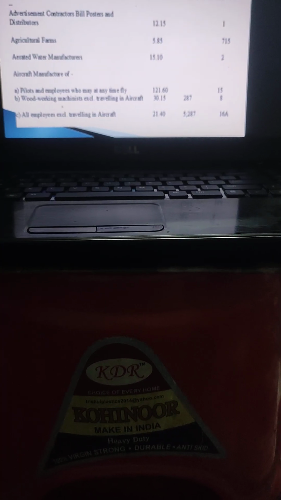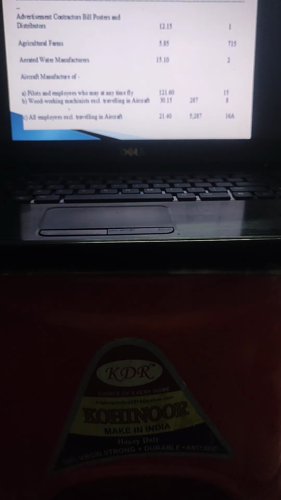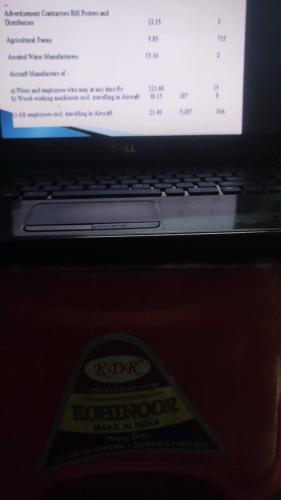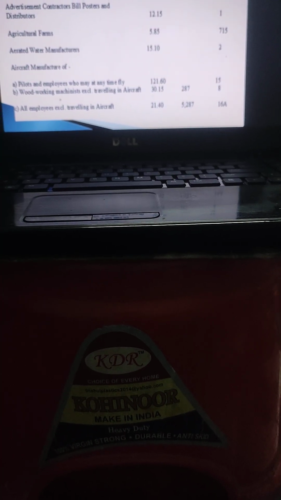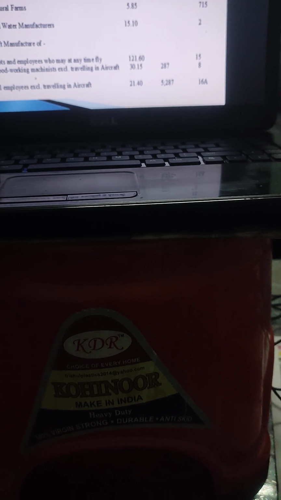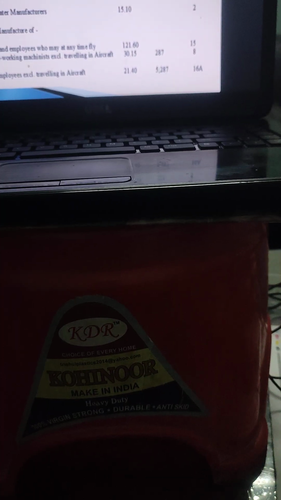This is the kind of tariff given for employee compensation insurance. For example, the rate applicable to an agriculture farm is 5.85 per mille. The rate applicable to all employees traveling in aircraft is 21.40 per mille, like that.